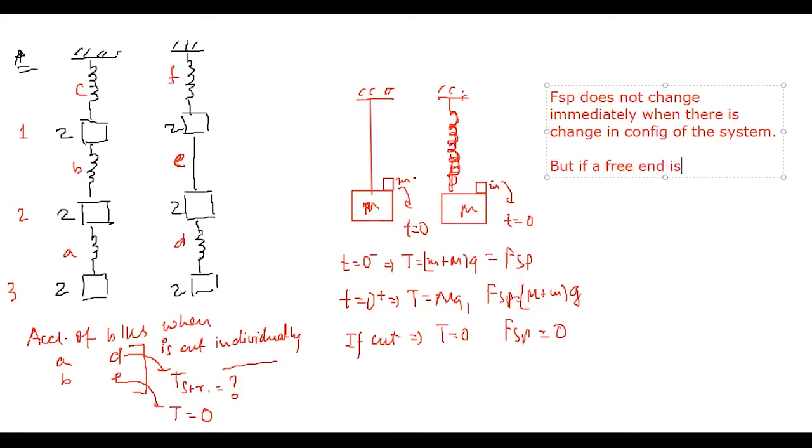But if a free end is generated in the spring, what does that mean? A spring is cut. Then FSP becomes 0 immediately. We get clear with these things so far.